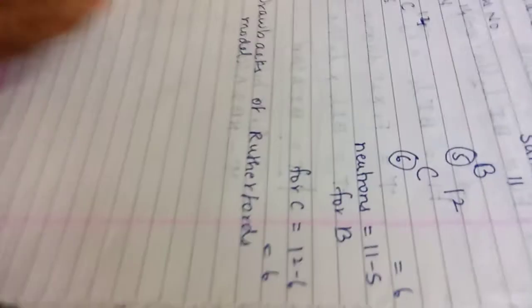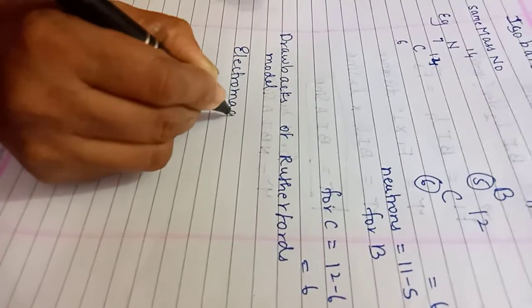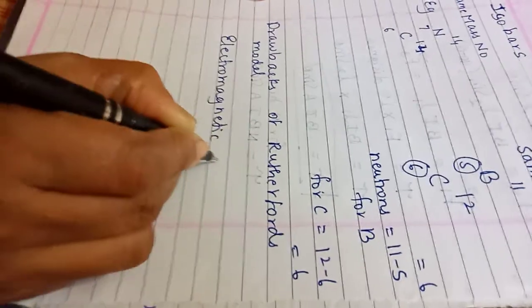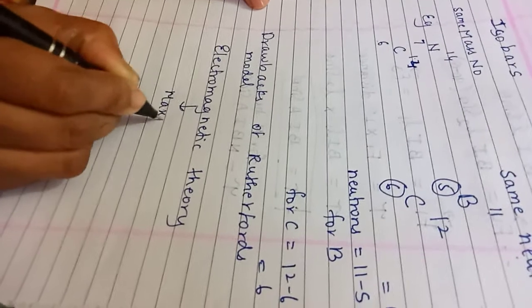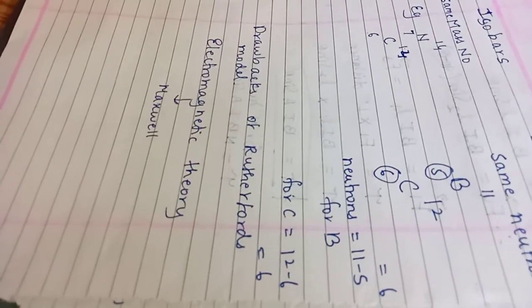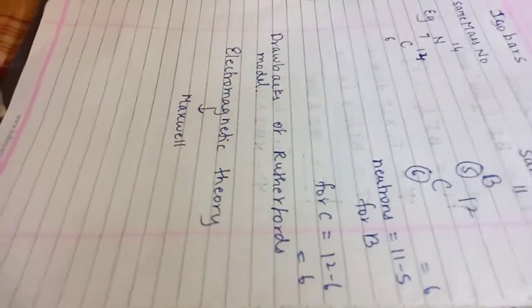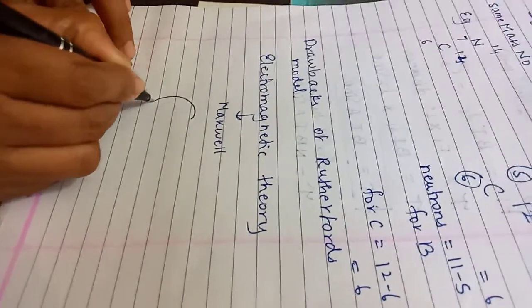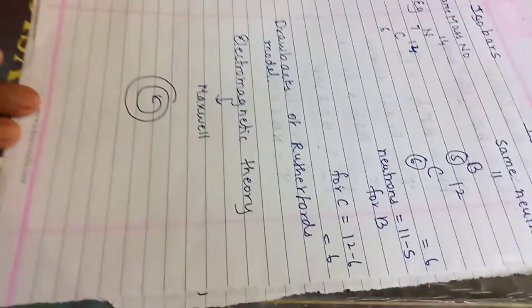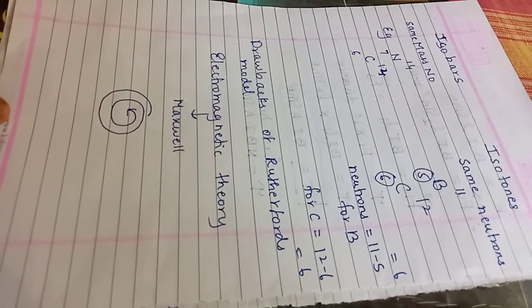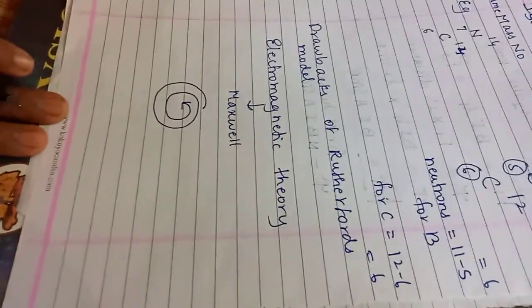Concentrate on the drawbacks. According to the electromagnetic theory of radiation proposed by Maxwell. Who was this gentleman? Not me and you. It was Maxwell. Okay? According to Maxwell, every accelerated charged particle in motion emits radiation. Means whichever charged particle is in motion, it always emits radiation.